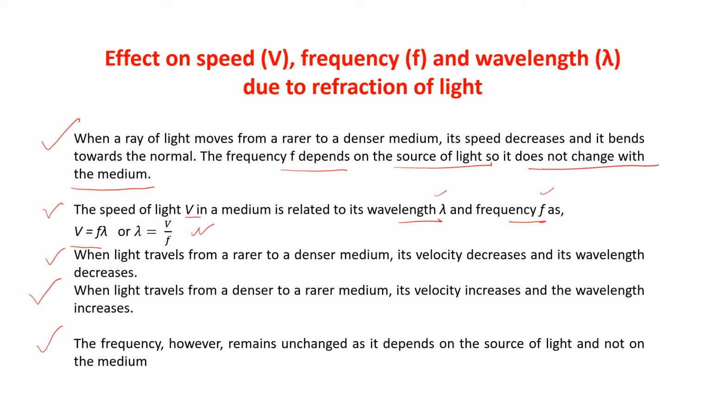From here you can see that velocity and wavelength are directly proportional. So if the velocity decreases, wavelength also decreases, and if the velocity increases, wavelength also increases, because f remains unchanged and depends only on the source of light. It does not depend upon the medium. Because of the change in the medium, velocity and wavelength change, but frequency remains unchanged. Clear, children?